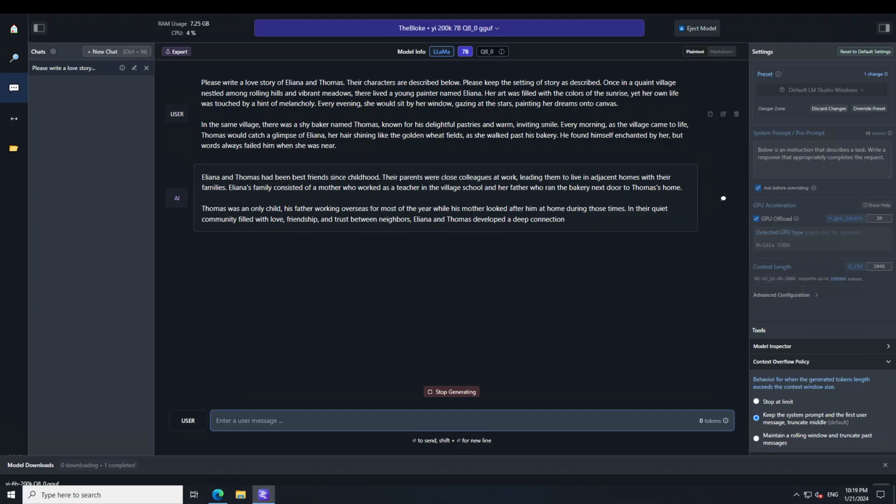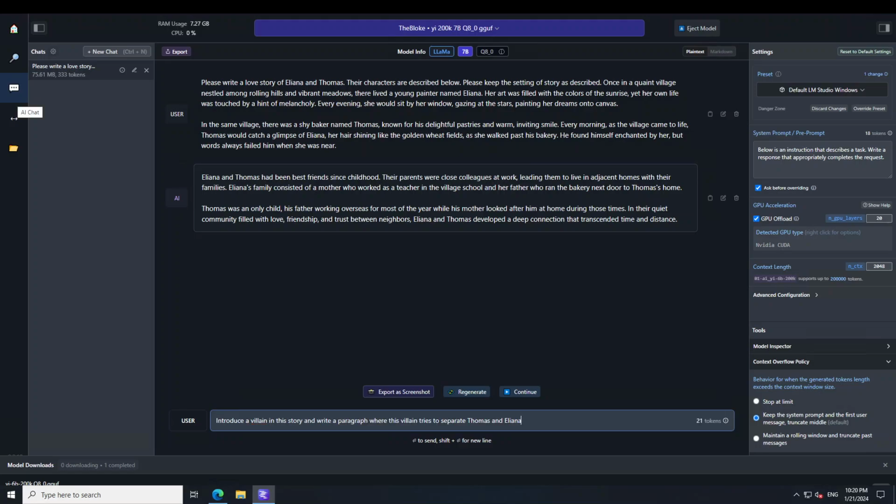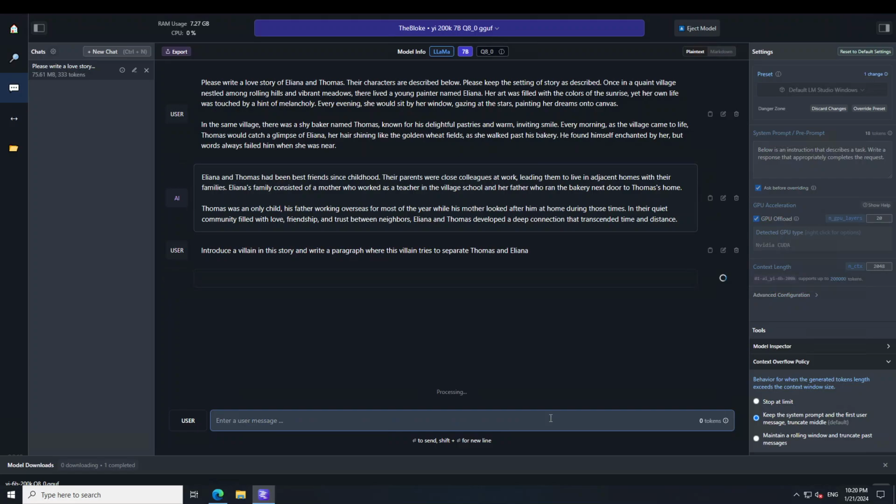And you can see how cleverly and how nicely this model has built upon what I have written above, that it has taken it one notch up, and then it is saying that Ileana and Thomas developed a deep connection that transcended time and distance. Yeah. I'll say introduce a villain in this story. So I'm saying introduce a villain in this story, write a paragraph where this villain tries to separate Thomas and Ileana. So let's see.